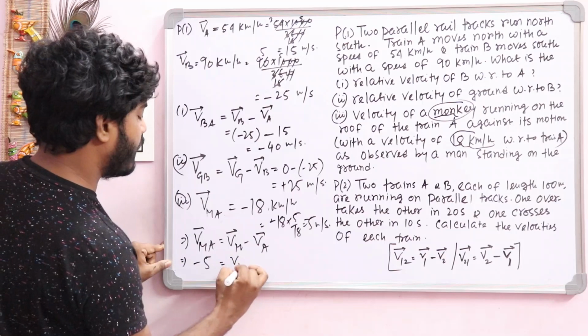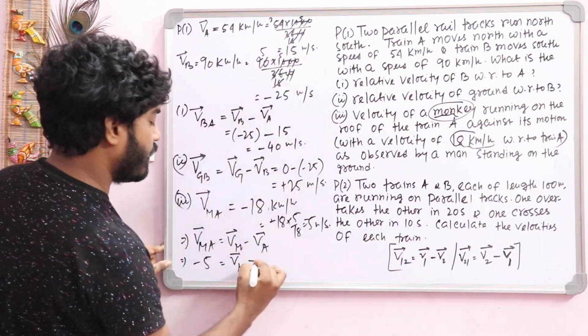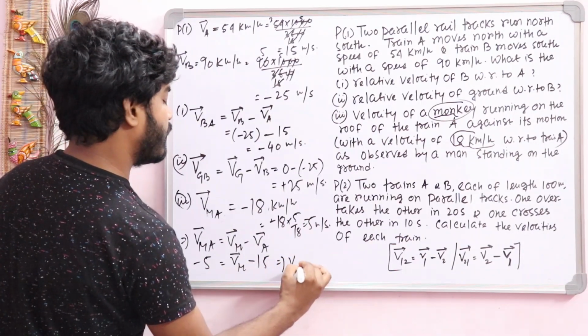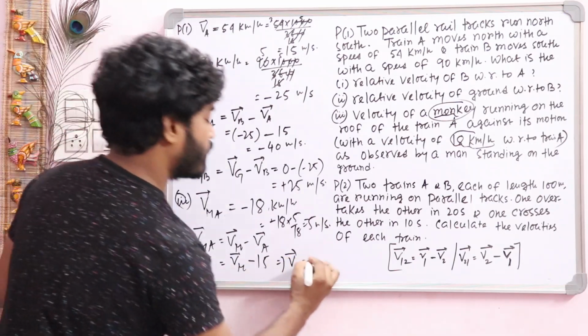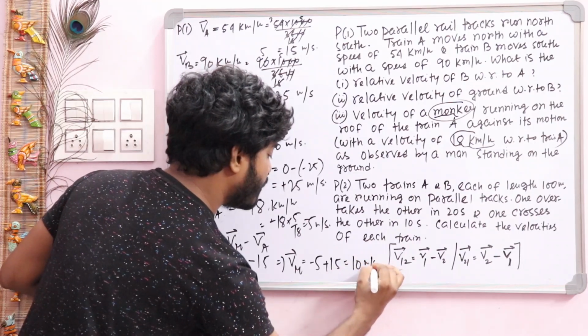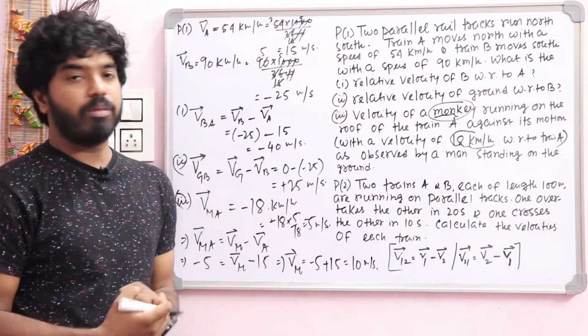You have to find out Vm. And Va, you know the value, this one 15. So this answer will be Vm equal to, from here you can write Vm is equal to this minus 15, will be that side, that is minus 5 plus 15. So this answer will be 10 meter per second. Okay, you can take a screenshot here. So this is our problem number 1.